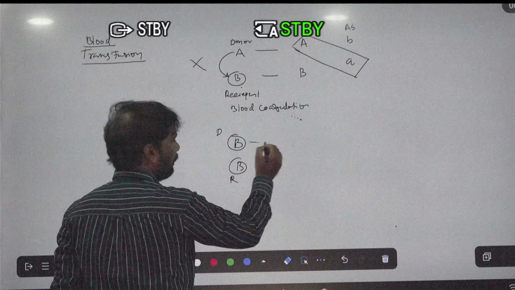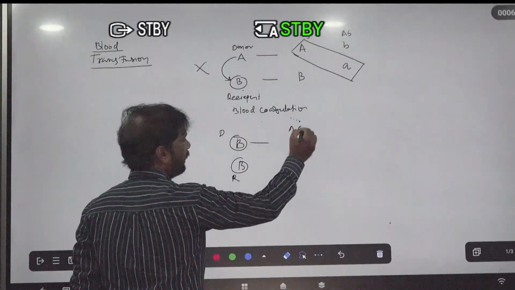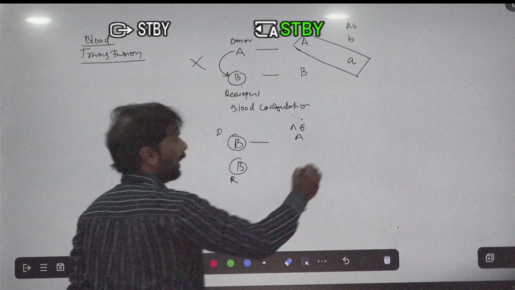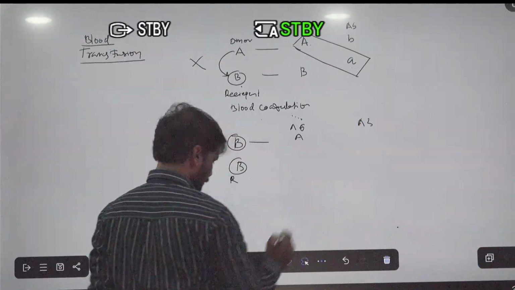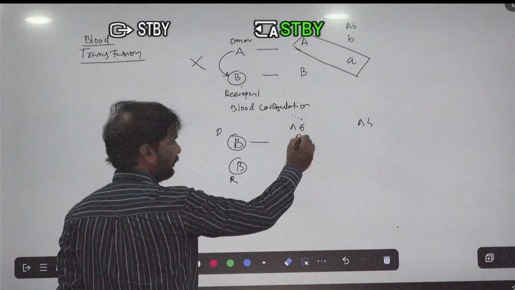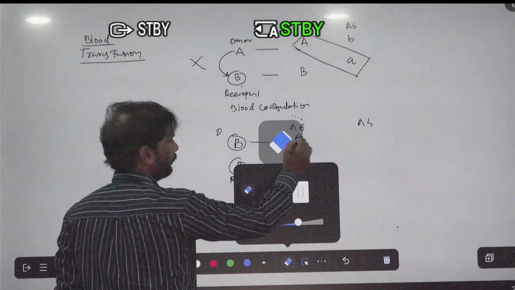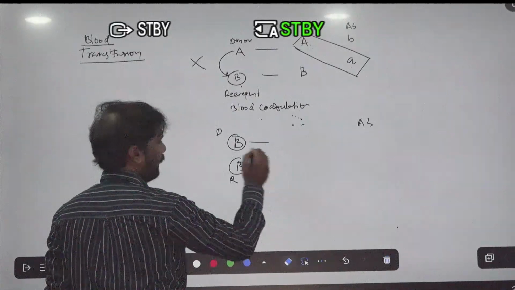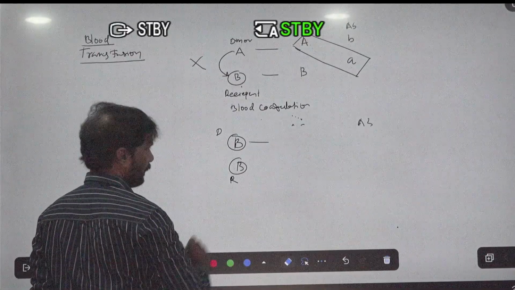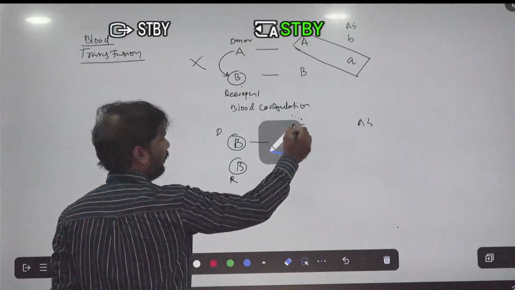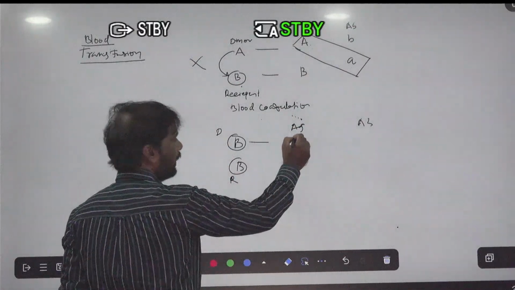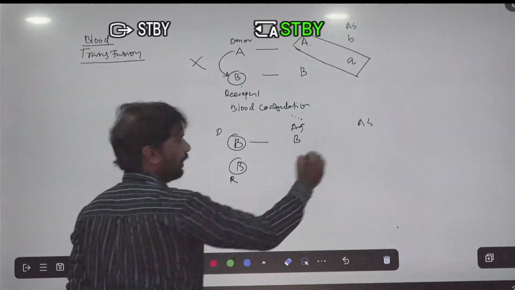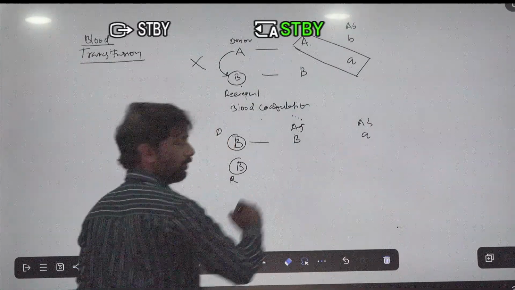In the B person, antigen B is present and antibody A is present.